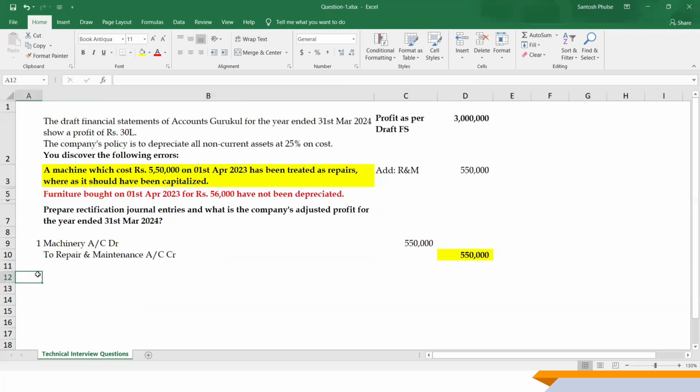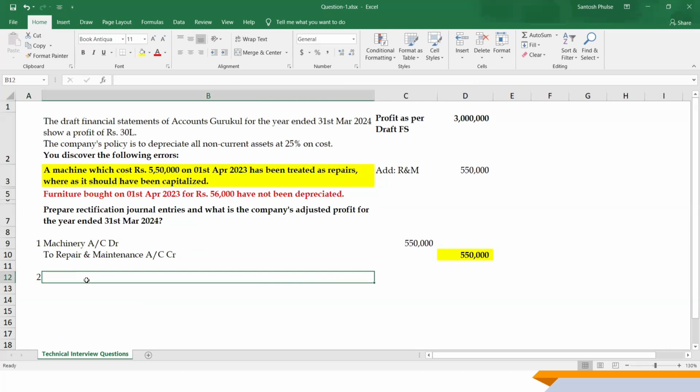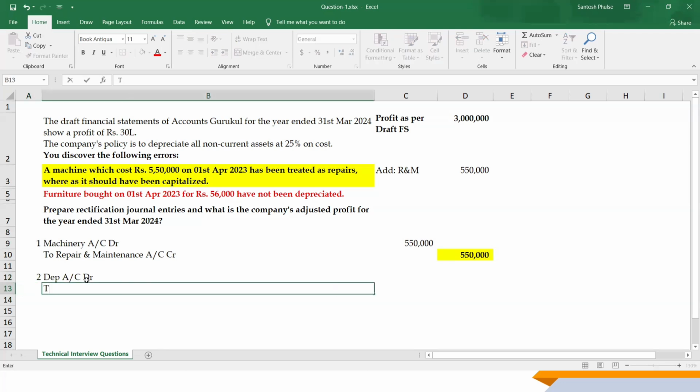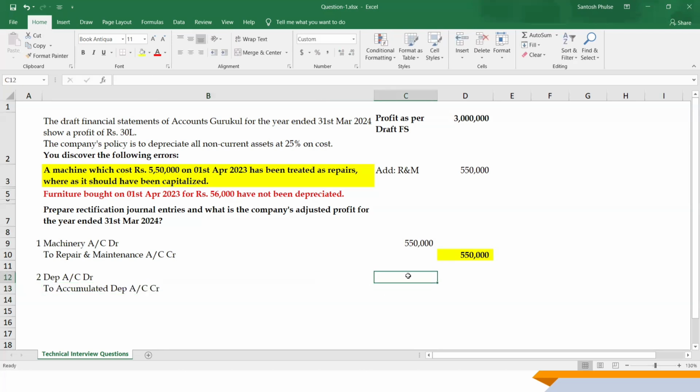So that's the second entry we have to plot: depreciation account is going to be debited, accumulated depreciation account credited. This is going to sum, that's 5,50,000 plus this 56,000.